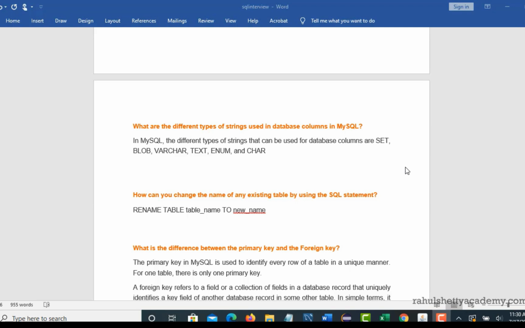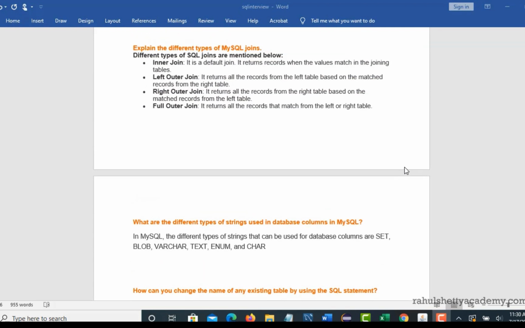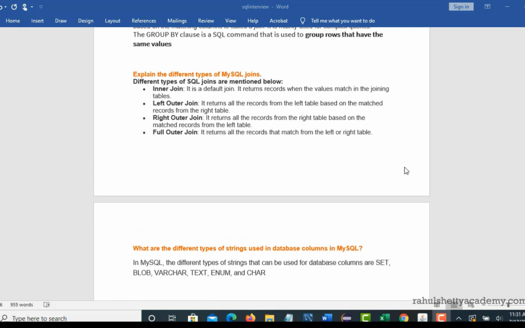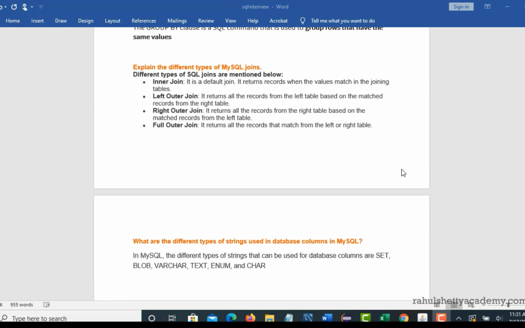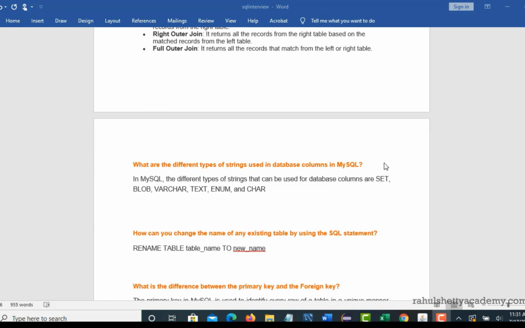We have spent a good enough amount of time writing some queries and understanding joins and group by deeper. Let's continue with some theoretical questions again. What are the different types of strings used in database columns? I have clearly discussed the difference between varchar and char in one of our previous questions, but there are a few more string data types you should know: set, blob, varchar, text, enum. All these data types can be used when you define strings in your table.